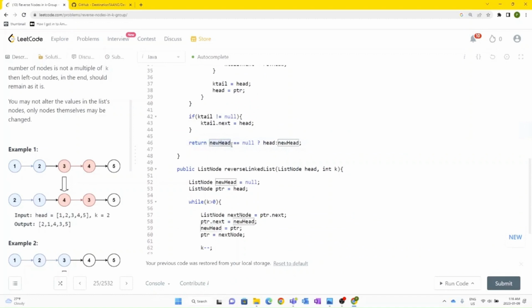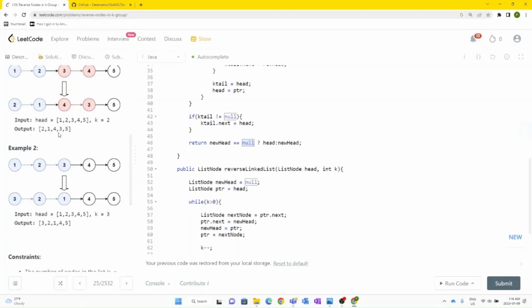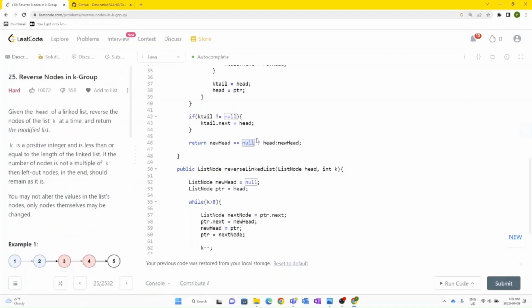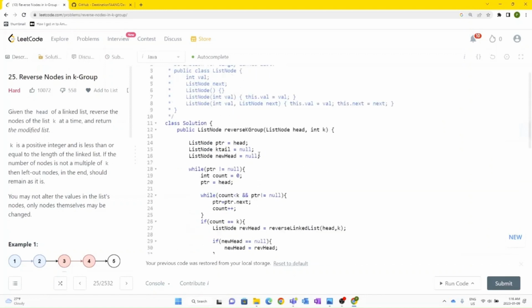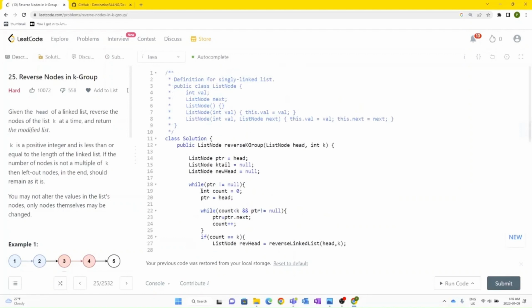So we will check if the given new head is equal to null. If this is the scenario, this will only happen if the given k is actually greater than the number of values present inside our linked list. And in that case, we simply need to return the old head. And if the new head is not null, we need to return the new head value. And this is the whole solution. I hope the solution makes sense.